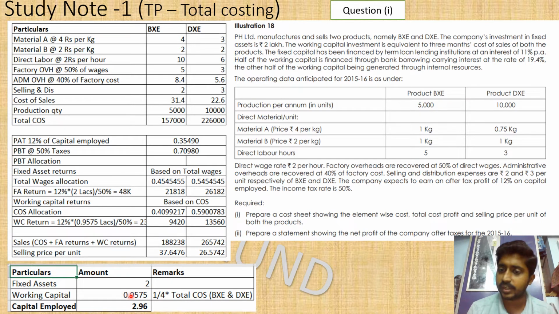So here I have put everything into lakhs. It has come to 0.9575. When you add this to 2, it comes to 2.9575. I have just rounded it off to 2.96, but it is actually 2.9575.